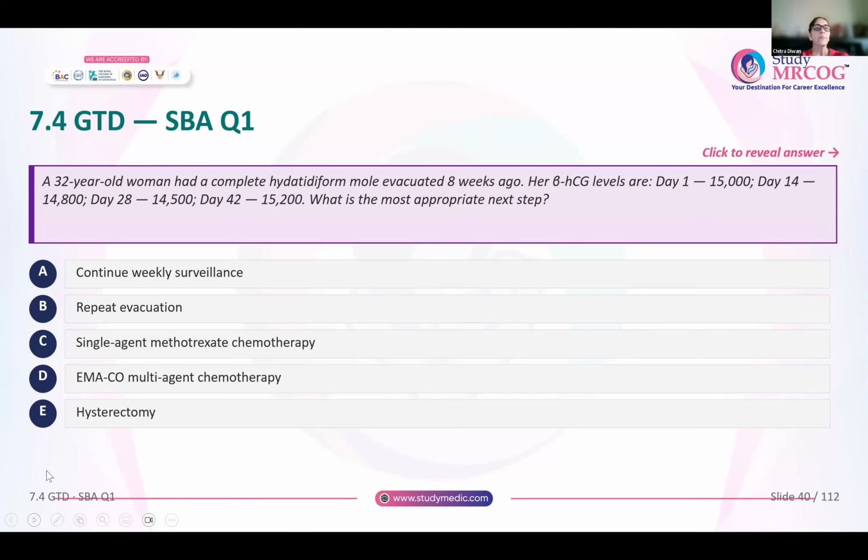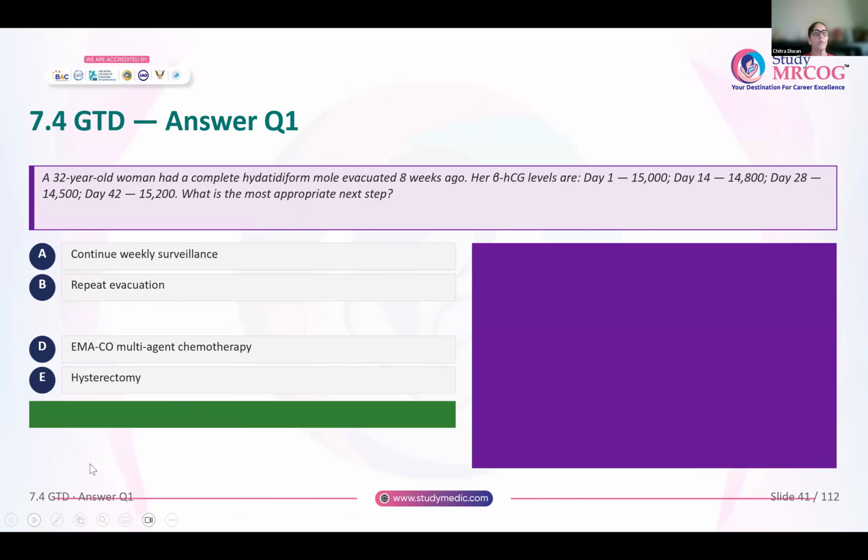So just think what is happening to the beta HCG levels. They have almost plateaued. On day 1, it is 15,000. And day 42, again, it is 15,200. Definitely, this is not something that is normal. She will need some form of treatment. What will you do for her? Will you just do weekly surveillance? Not acceptable, because you see that the beta HCG levels are not falling. Will you do repeat evacuation? Could be a possibility. What is the other?